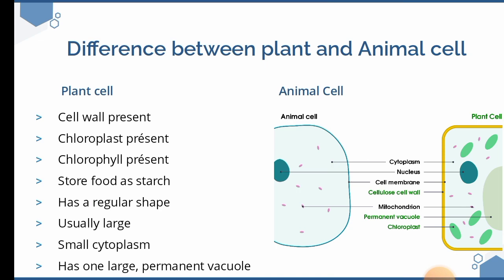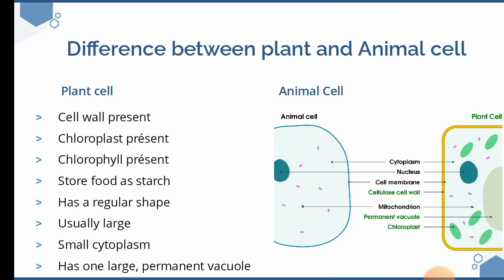Plants have small cytoplasm and large vacuoles than those of animal cells. Plant cells make more use of their vacuoles than animal cells. That's one large permanent vacuole, as I said.